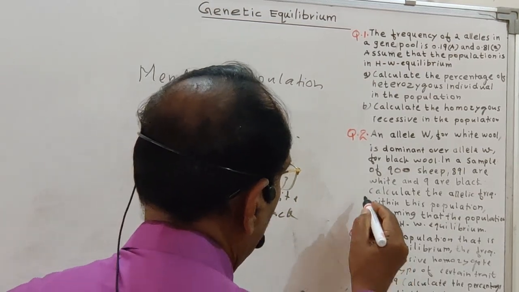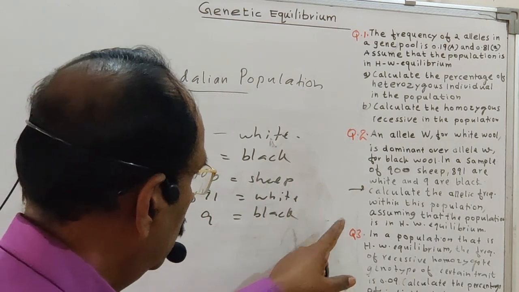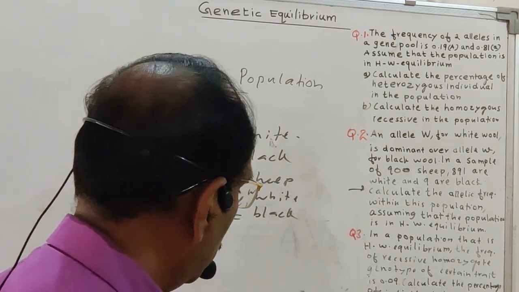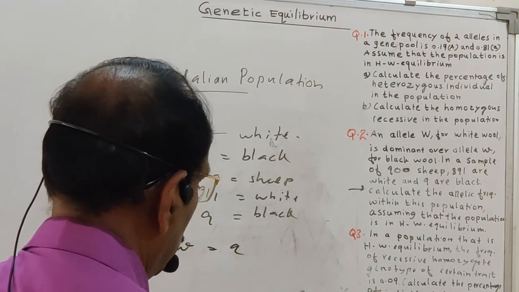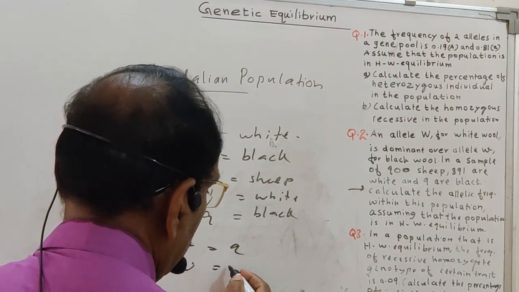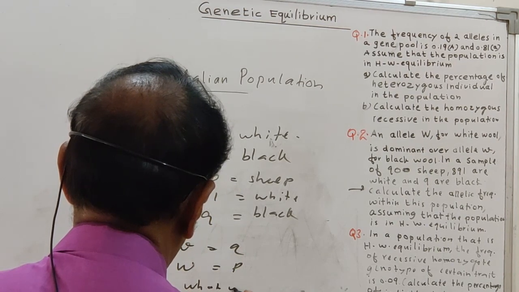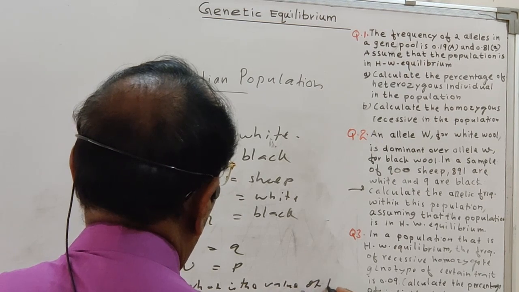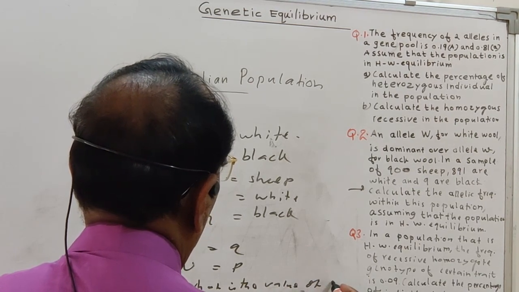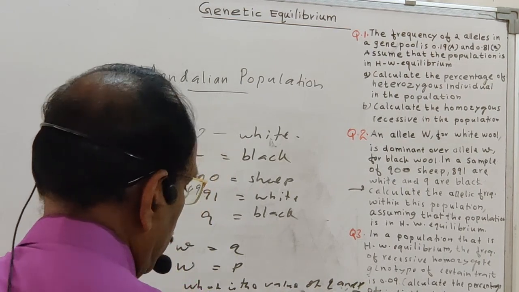The question is: calculate the allelic frequency within this population, assuming that the population obeys the Hardy-Weinberg principle. So small w is equal to Q, and capital W is equal to P. What is the value of Q and P?